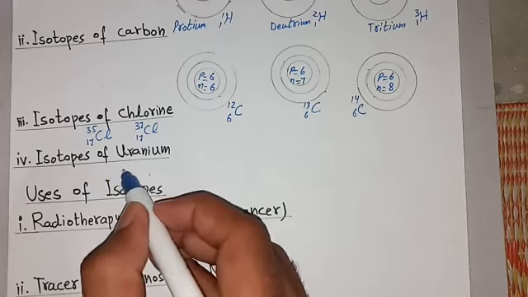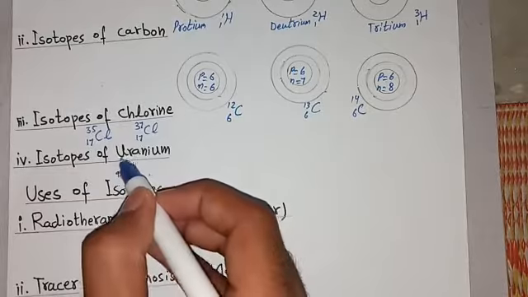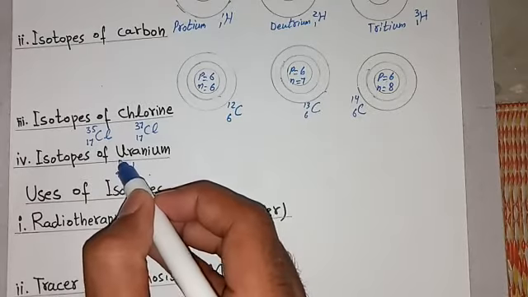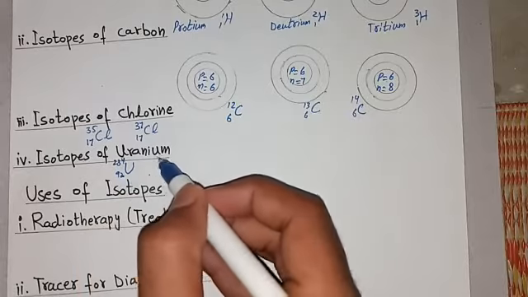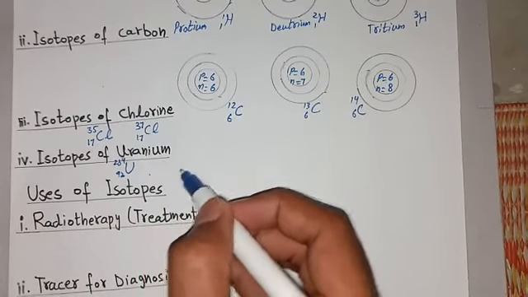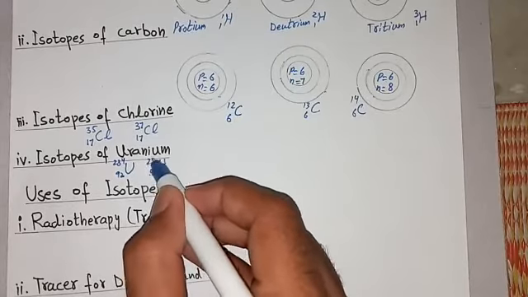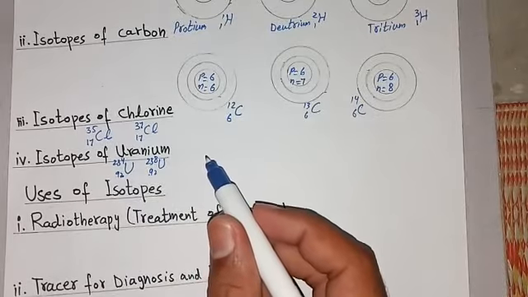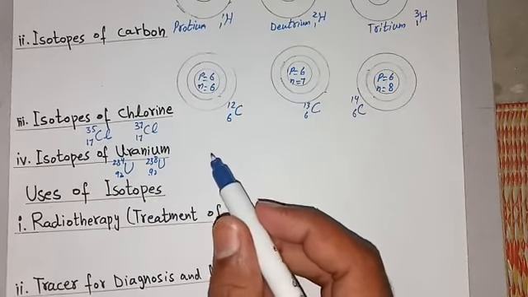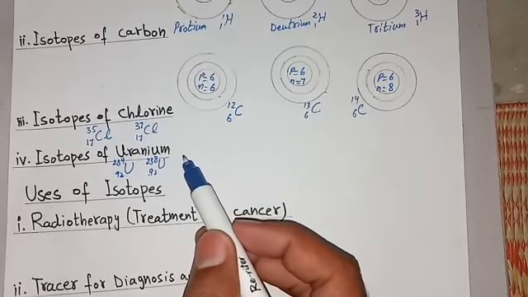First isotope is U-234 with atomic number 92, and second one is U-238 with atomic number 92. So the isotopes of uranium are two isotopes. So these all were isotopes and these are examples of isotopes.